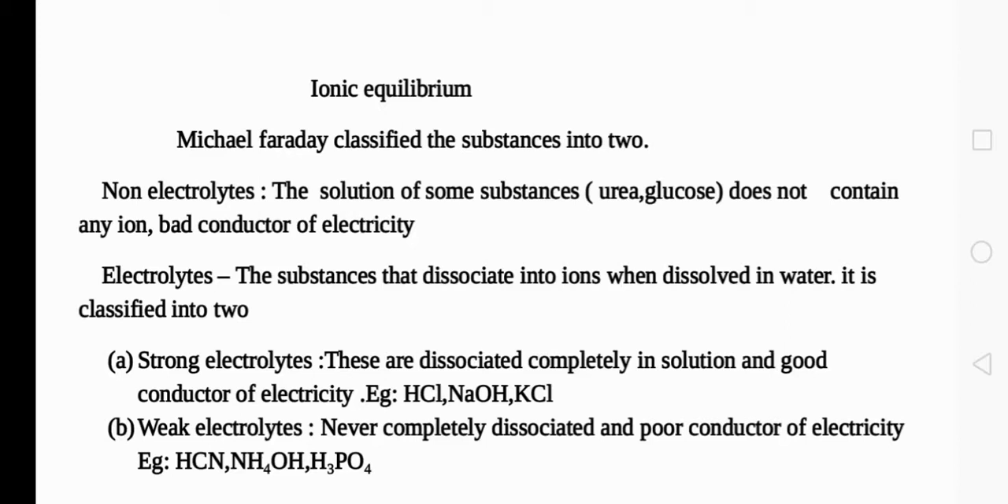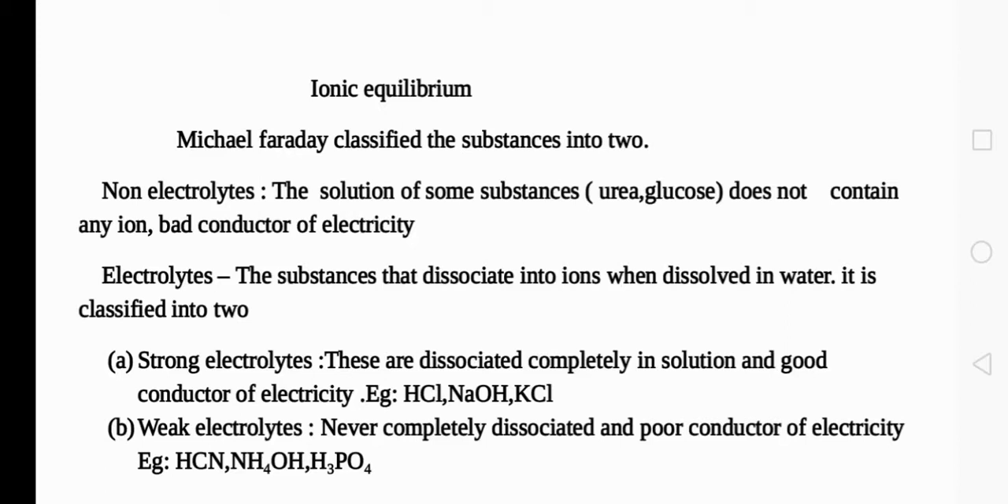What is a strong electrolyte? When we take 10 molecules of NaOH, all the 10 molecules will undergo dissociation and you will be getting 10 Na plus ions and 10 OH minus ions. If 100% dissociation is taking place, such types of electrolytes are known as strong electrolytes. They are good conductors of electricity also. Examples, as I said already, are HCl, NaOH, KCl. All these substances, when we dissolve in water, will undergo complete dissociation or ionization.